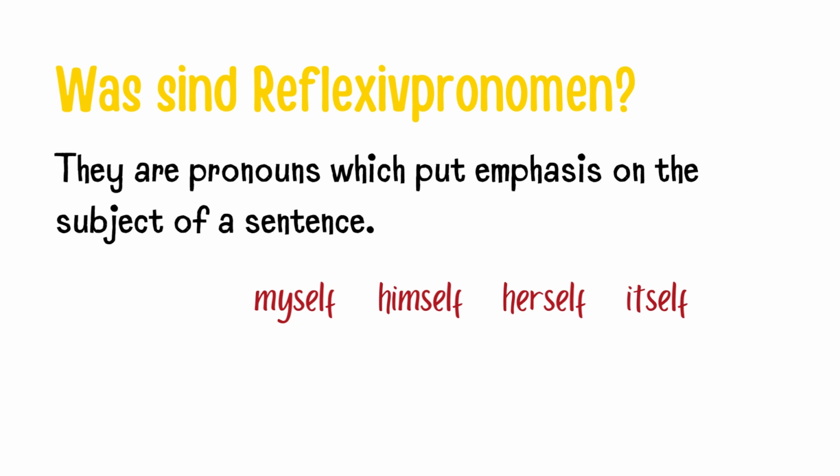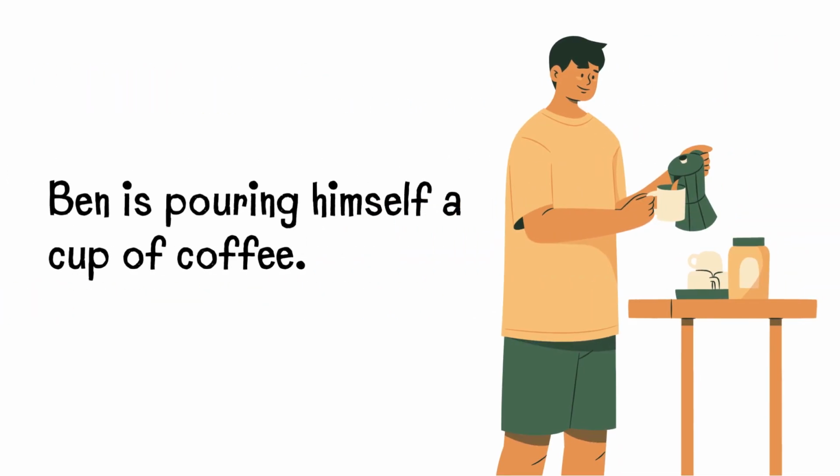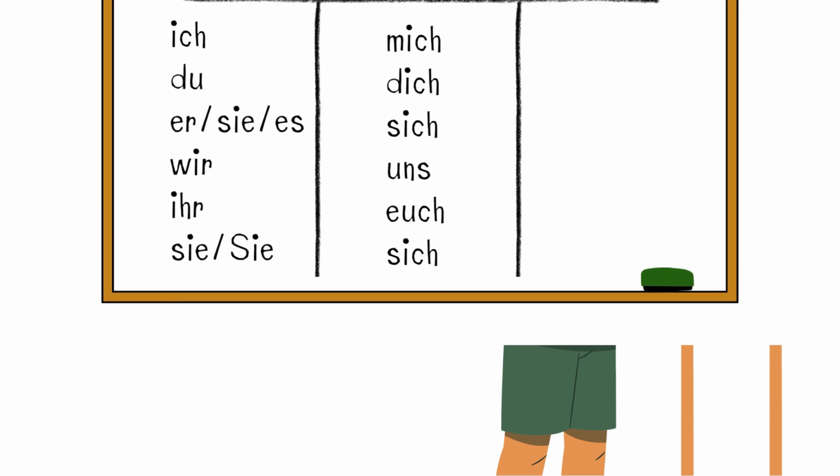Let's look at an example sentence in English to understand better. Ben poured himself a cup of coffee. See how the reflexive pronoun himself is pointing back to the subject Ben? Unlike in English, the reflexive pronomen in German are either dative or accusative. Let's quickly have a look at them.